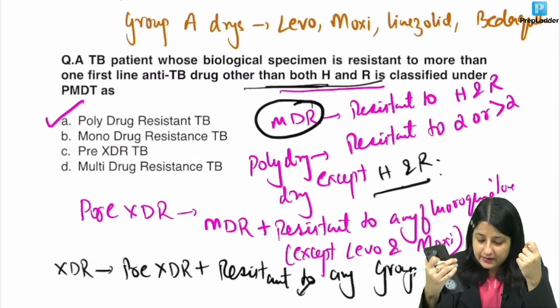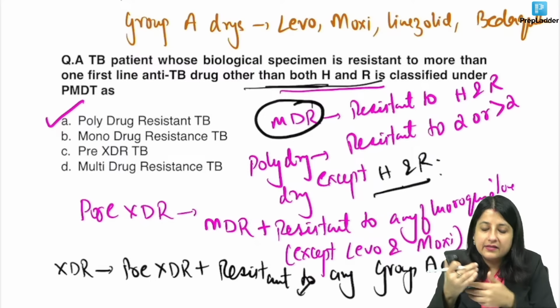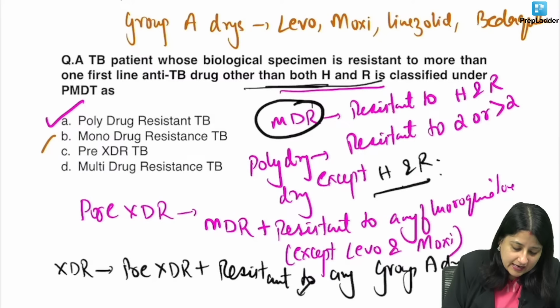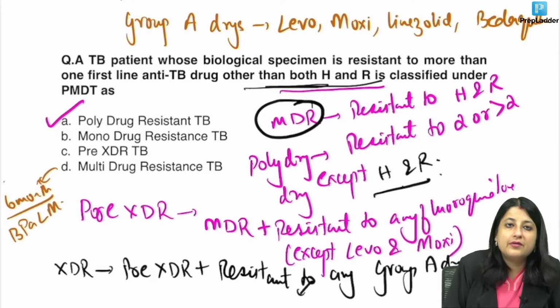And what is the treatment regimen of MDR? What is the update, guys? What is the treatment duration of MDR, everybody? The treatment duration of multi-drug resistant TB is now 6 months, and I hope you know the latest regimen, guys. BPaLM regimen.